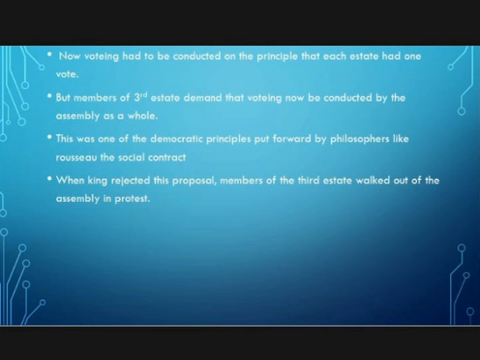When the king rejected this proposal, that each member should have one vote, he was not happy with this system. Who? The king. He rejected this proposal. He became upset and annoyed with what was demanded in that meeting. So the third estate members went out and boycotted the assembly in protest.